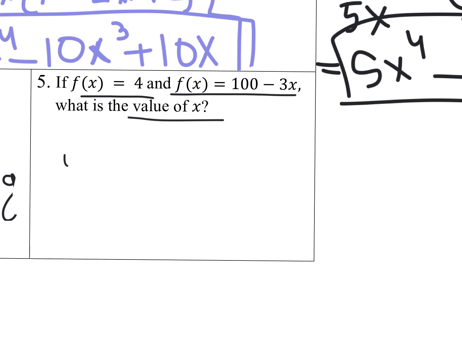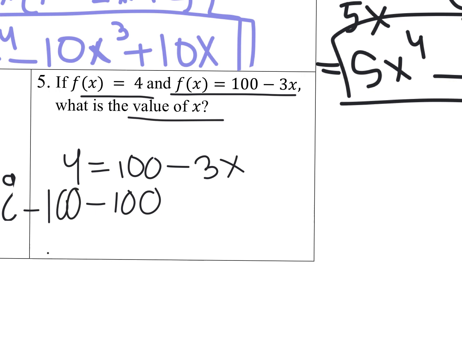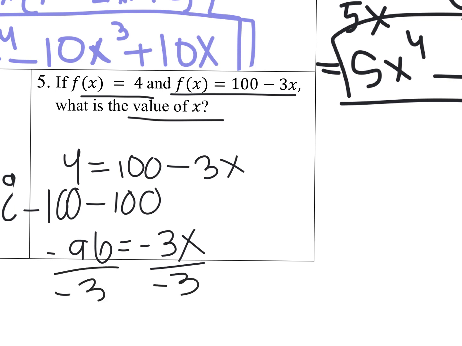So what we can do is we can set this equal to 4 and do 4 equals 100 minus 3x and then solve for x. So I'm going to subtract the 100 over. Minus 96 equals negative 3x. And then you want to divide that negative 3 over, which is going to be 32. So x equals 32. And to check your work, you find f of 32.